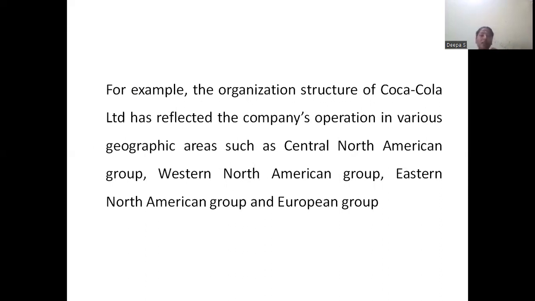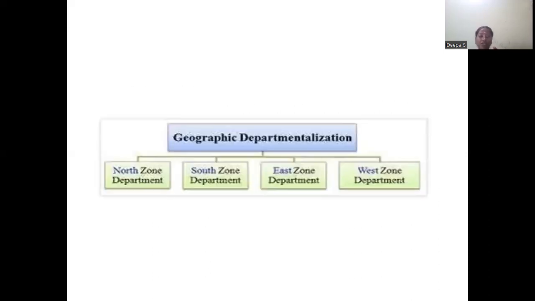For example, Central North America, Western North America, Eastern North America, and different European groups will be covered by Coca-Cola Limited. So various geographical areas will be covered, and the organization structure can be enlarged. This is the best example for your geographic departmentalization.